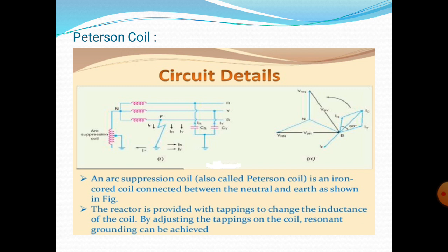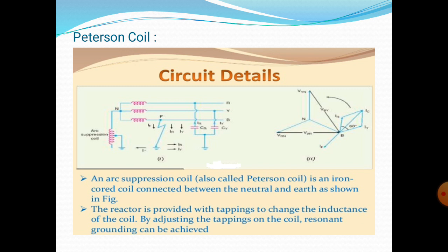So this fault current IF lags the faulty phase voltage by 90 degrees, and the faulty current IF is in phase opposition to the capacitive current IC. By adjusting the tappings on the Peterson coil, the resultant current in the faulty circuit can be reduced. That means if the inductance of the coil is so adjusted that IL is equal to IC, that means inductive current is equal to capacitive current, the resultant current in the faulty system will always be 0.